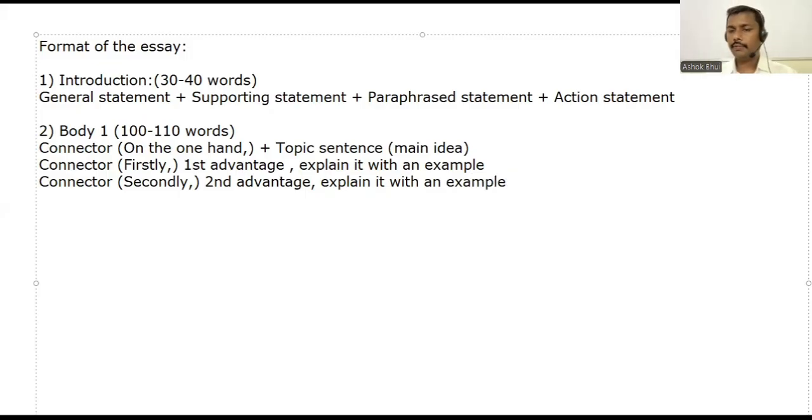Now, in the first one you could use, for example, and in the second one you could use another phrase. For example is one example, so you can use different phrases for that. In the second one, what can you say? For instance.